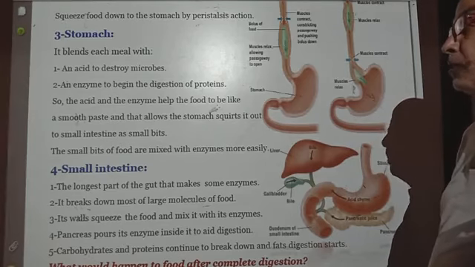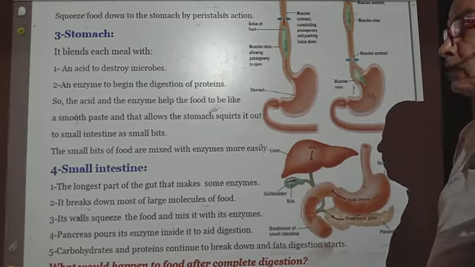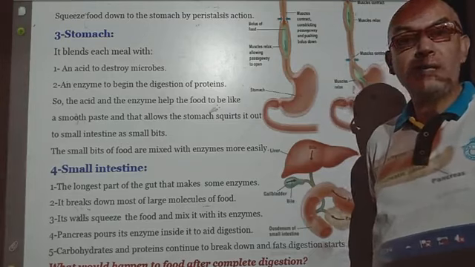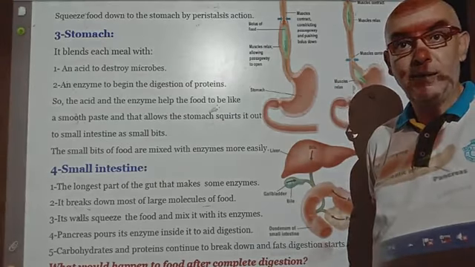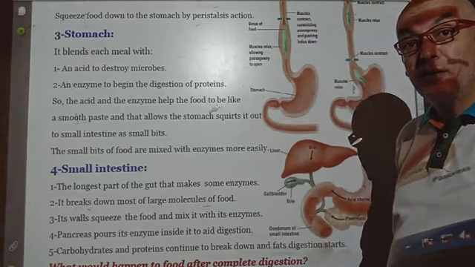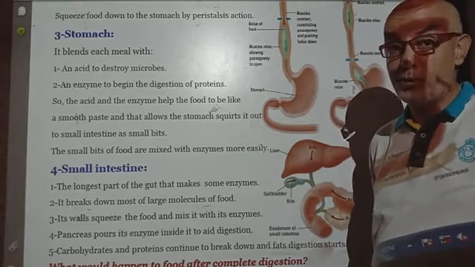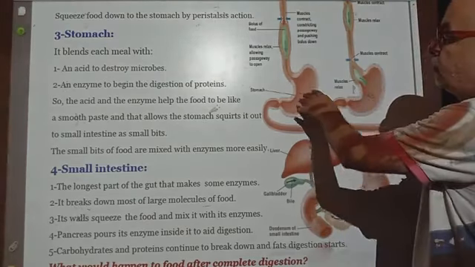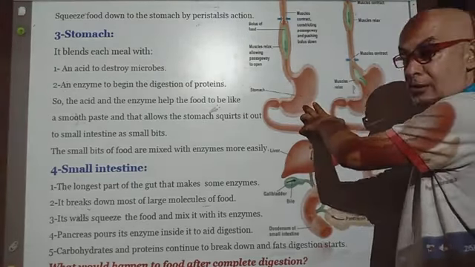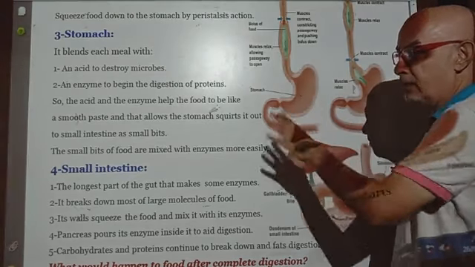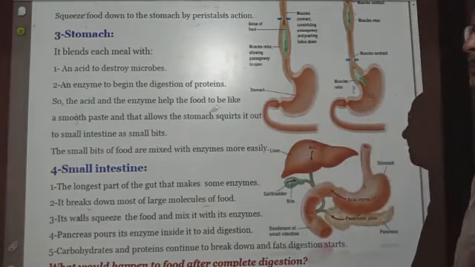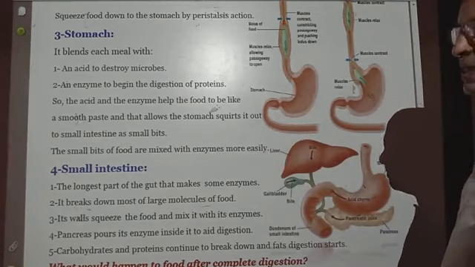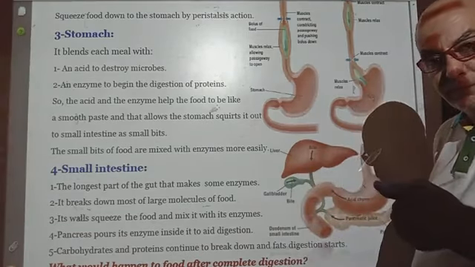Then, the action of the enzyme secreted by the stomach helps to digest the proteins partly or partially. Why partly? Because the proteins are completely digested in the small intestine. This acid secreted by the stomach helps the food to become like a smooth paste, semi-liquid, inside the stomach.